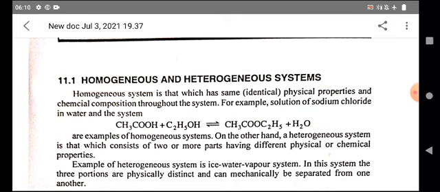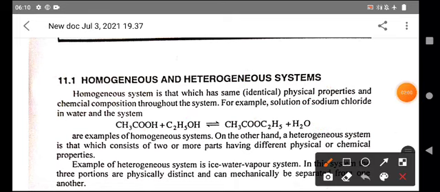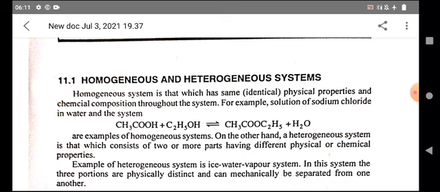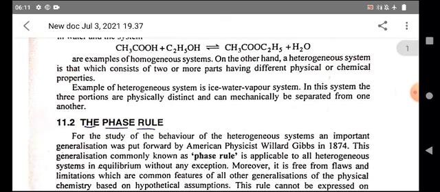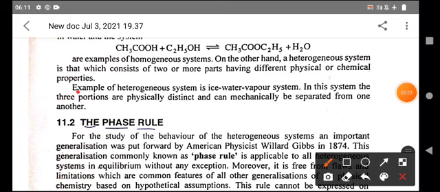But a heterogeneous system is one which consists of two or more parts having different physical and chemical properties. An example of a heterogeneous system is the ice-water-vapor system.